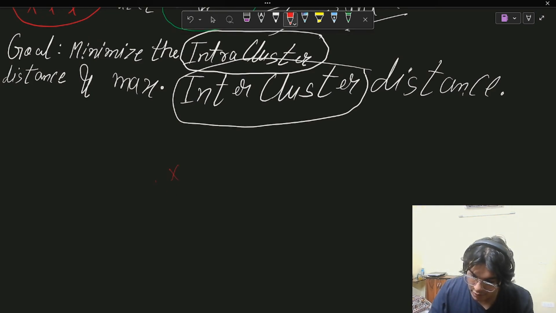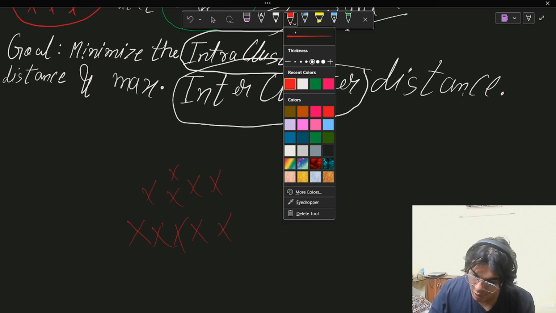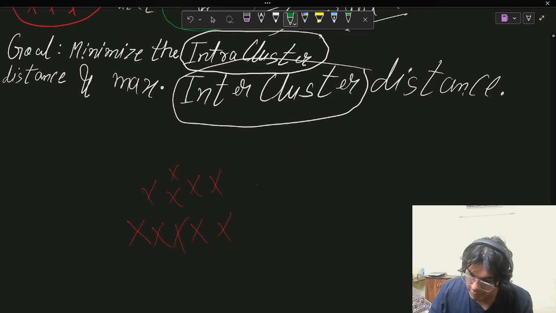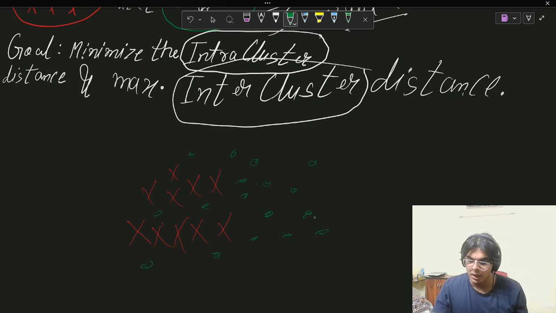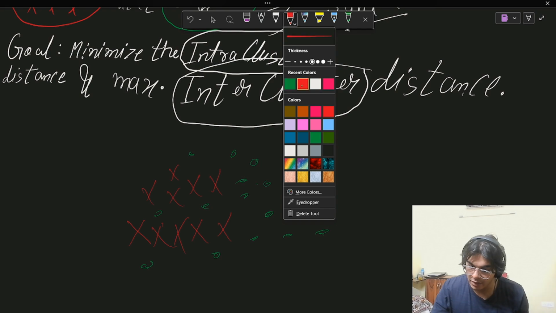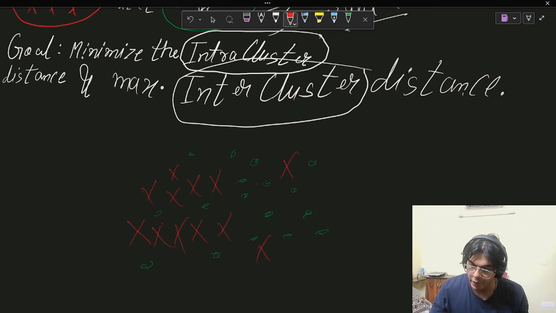So let's say I've got again these red points right here, in some large feature space. And then let's say I got these green points. Now, when you look closely, look at how close these points are to each other. We cannot say clearly that the red points are different from the green points. They are in fact very close to each other.